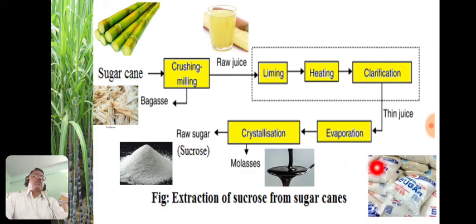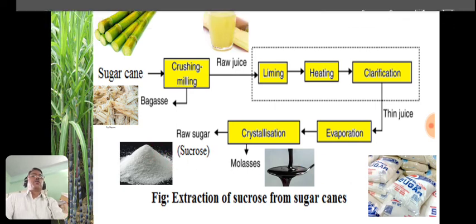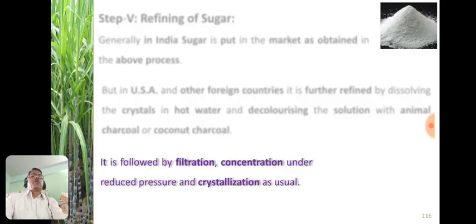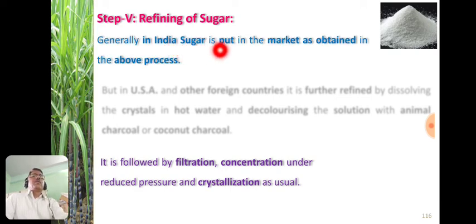Now these are the bags, or the bagging of this raw sugar, which is also known as packing of the sugars. Now the fifth step, that is the refining of sugar. Generally it is carried out in the USA or foreign countries, but in India the sugar that is in the market is obtained from the above process.